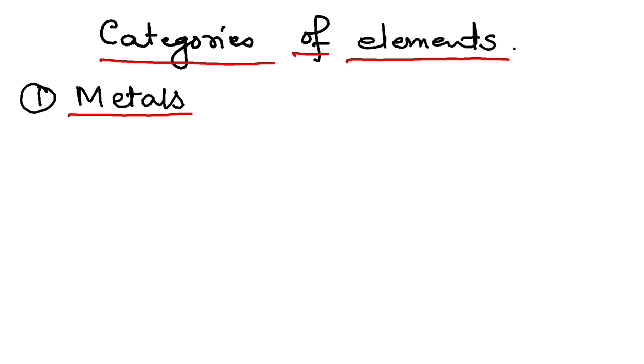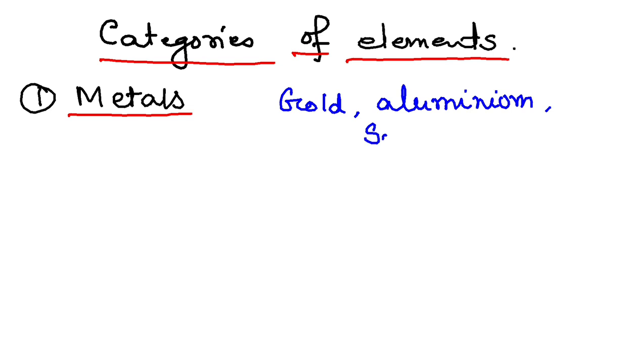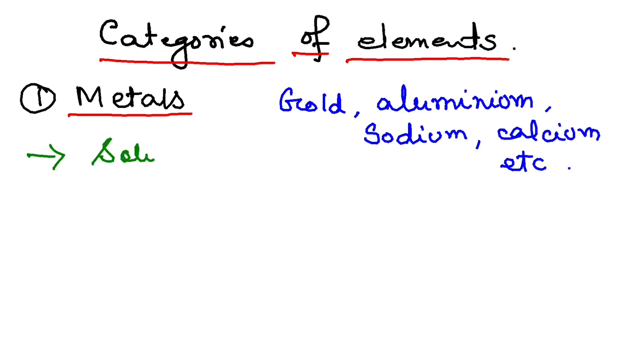Metals. So very common examples of metals are gold, aluminum, sodium, calcium, etc. These are some of the elements, and these are metals. Now we are more interested in learning the properties of the metals. The properties of metals are, as you can see, they are very hard and they are solid. They are solid, they are very hard.